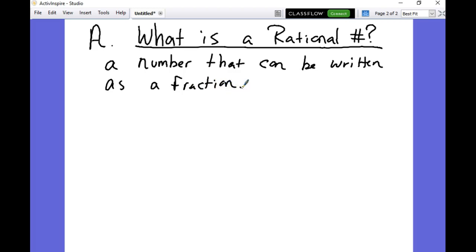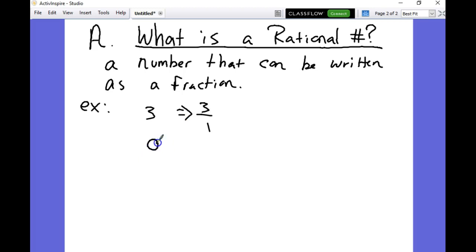So what is a rational number? A number that can be written as a fraction. My goodness, how did you know? So, for example, 3. 3 can be written as a fraction, because you can think of that as 3 over 1.